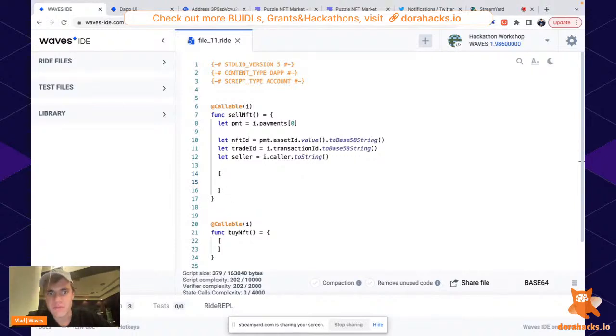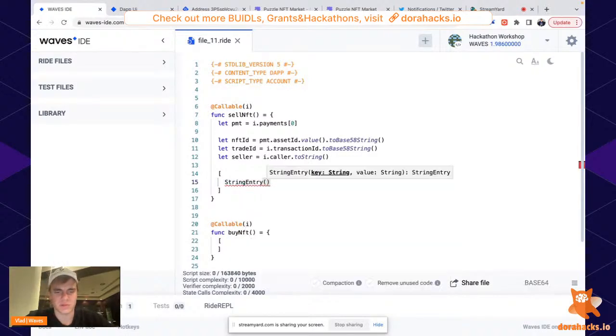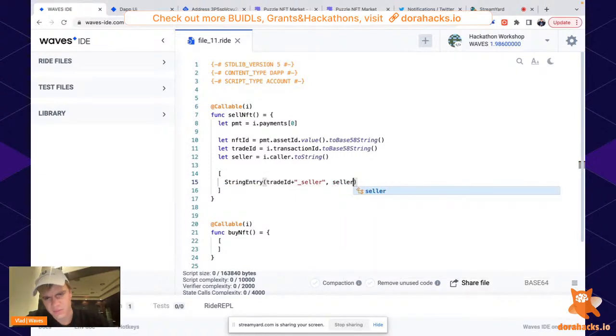Pretty intuitive, by the way. So, for example, we have to remember that string, because it's a string variable, we need to know that trade ID, this trade, seller, yeah, like this, is seller. I will explain it after I perform the function.